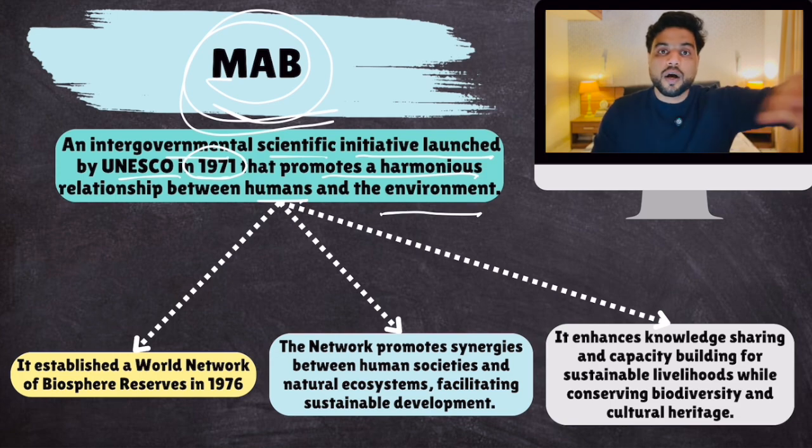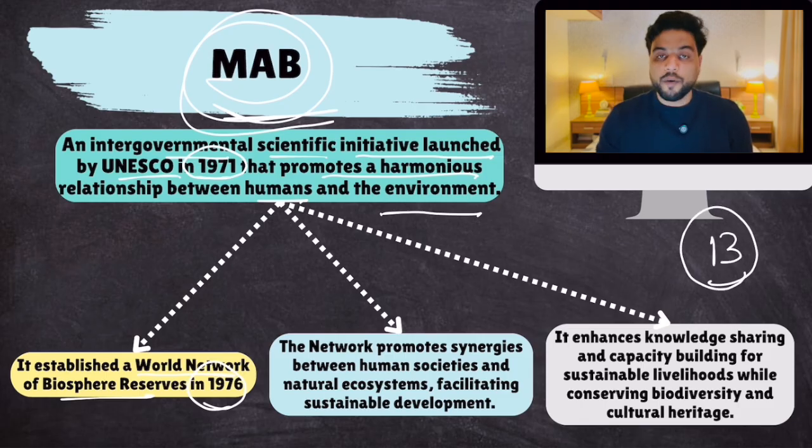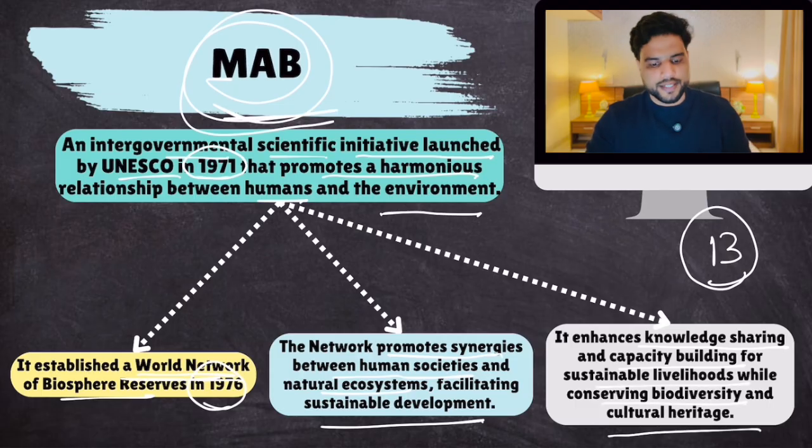And then a global network of these biosphere reserves is created so that different countries can learn from each other. Okay. So under MAB, the World Network of Biosphere Reserves was established in 1976. Thirteen biosphere reserves from India are part of this world network. The network promotes synergies between human societies and natural ecosystems, facilitating sustainable development. It enhances knowledge sharing. Indian biosphere reserves can learn from Brazilian biosphere reserves because both of them are part of this world network. Capacity building, sustainable livelihoods while conserving biodiversity and cultural heritage.